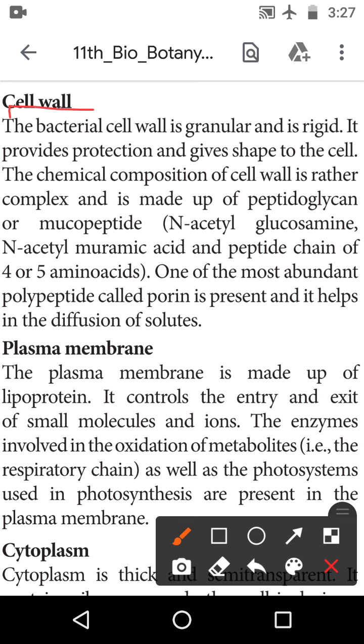Cell wall is the first layer. It protects the organism. The bacterial cell wall is granular and rigid. They provide protection and give shape to the cells.